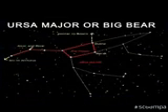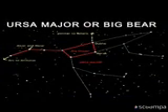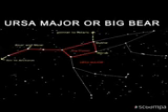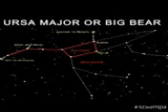Orion. It means hunter. Hercules, the hero. The cycle has this symbol. This is the hero. This is a big constellation in the sky. It is known as the Ursa Major or Big Bear.